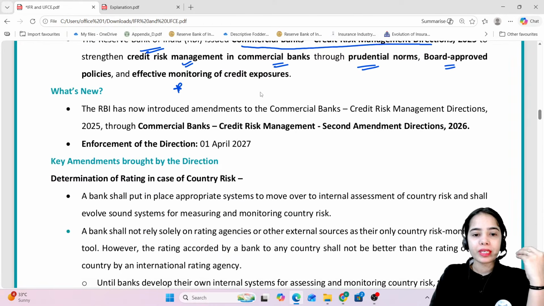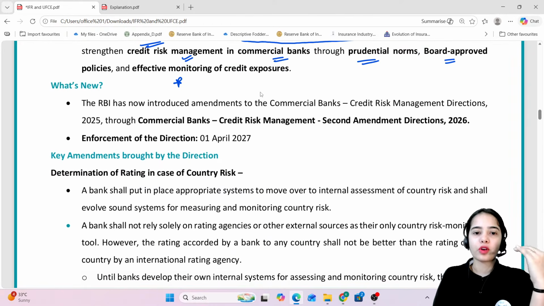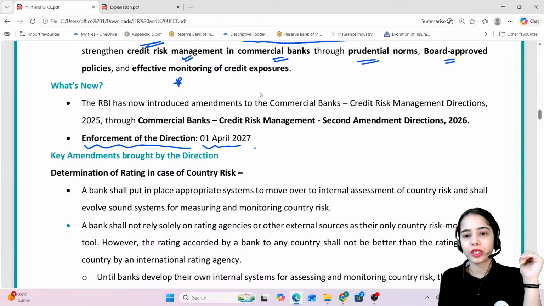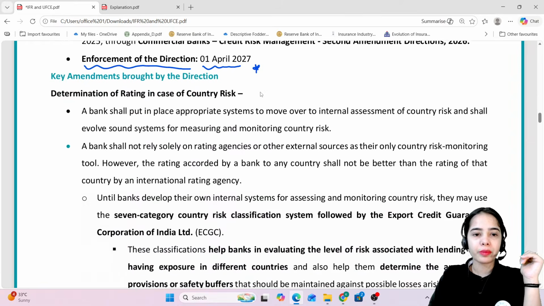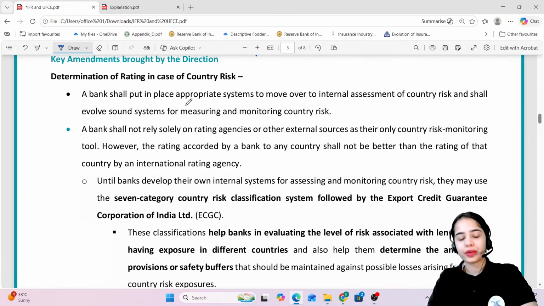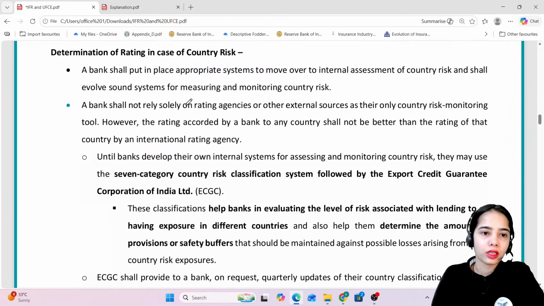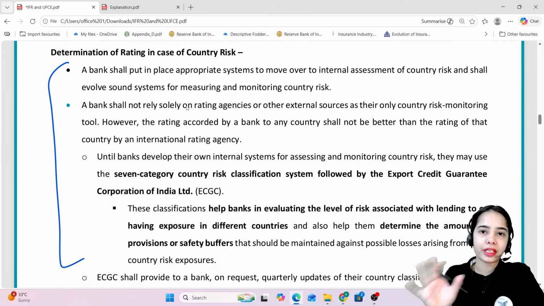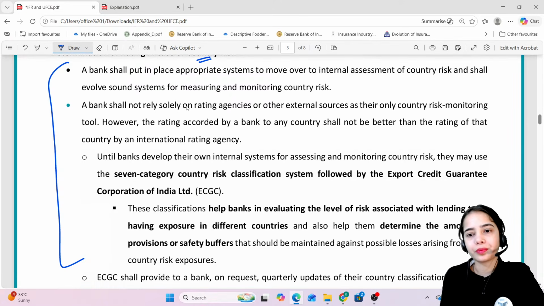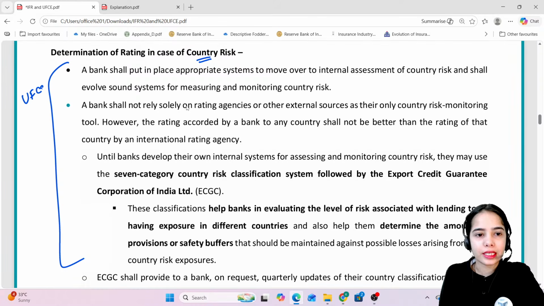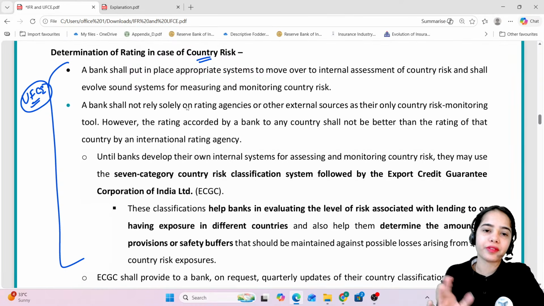Okay. So basically, these directions are released for the commercial banks. Now, the enforcement of these directions is from 1st April 2027. Now, determination of rating in case of country risk. See, the whole article is divided into two parts. One is regarding the country risk and the other one is regarding the unhedged foreign currency exposure. Okay, so this particular article is divided into two parts.